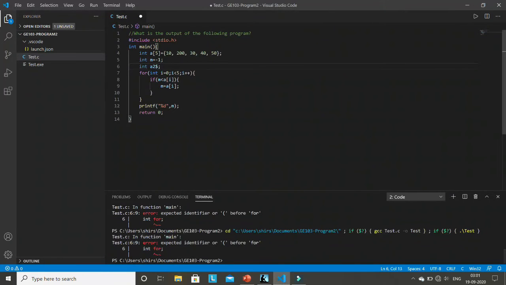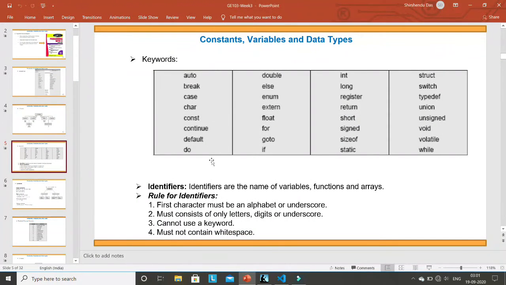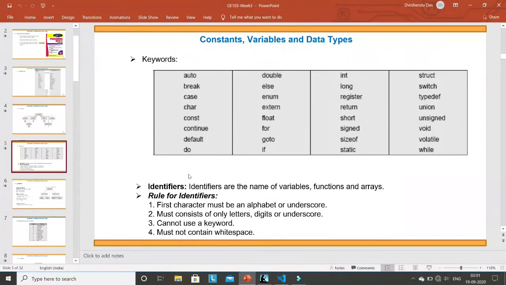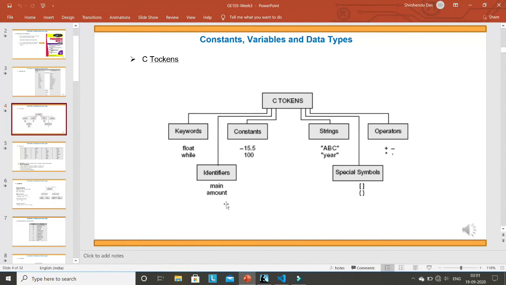Cannot use a keyword, which I have already explained. Must not contain white space. You cannot use this type of white space inside a variable. So all these things are fine for identifier. And the variable is a part of identifier, which I will explain later.